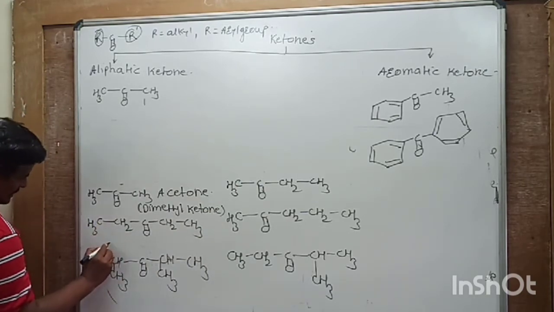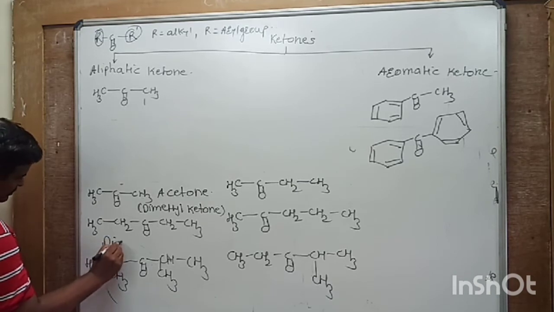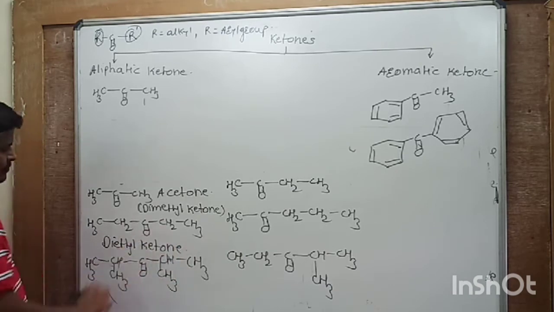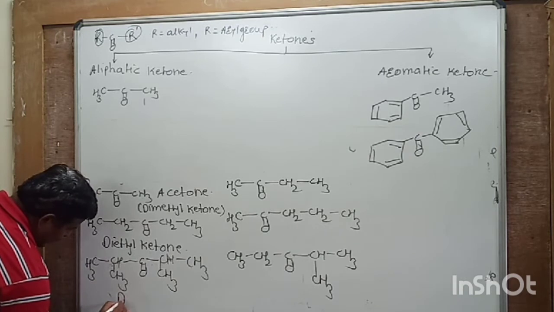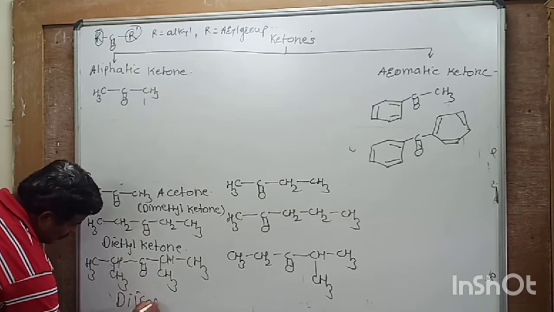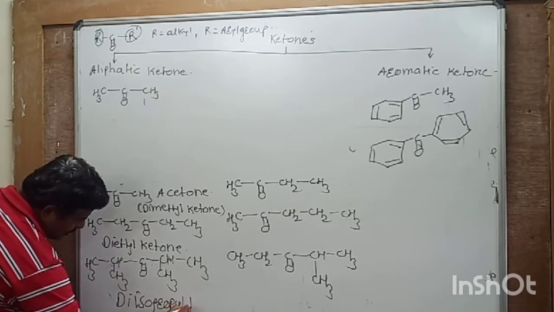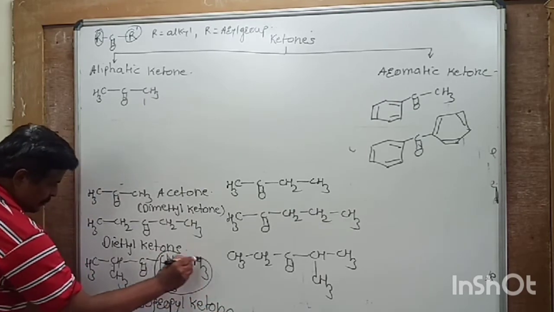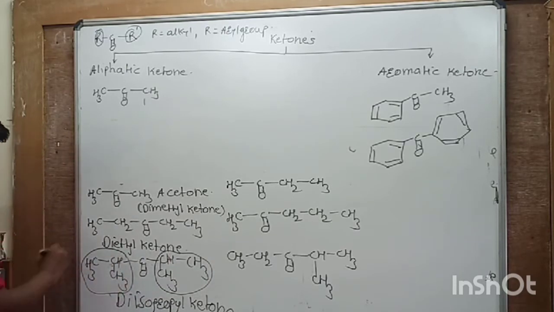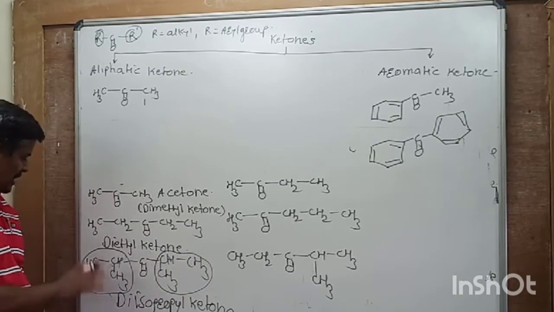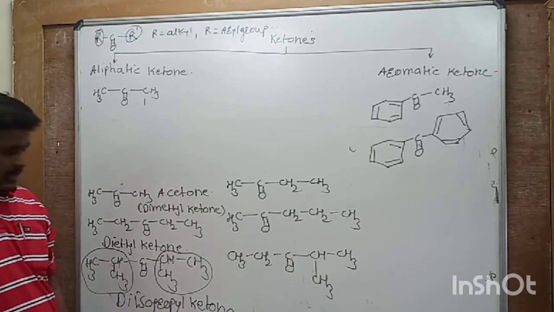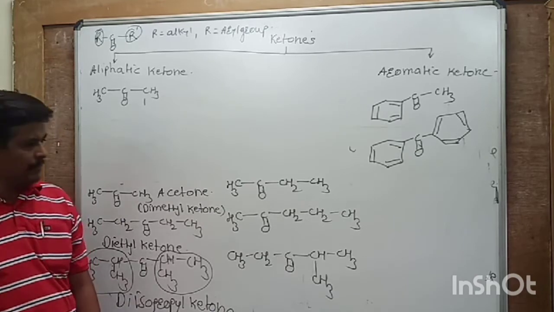In this case, this is named as diethyl ketone. This is diisopropyl ketone. This is because this is an isopropyl group, and this is again an isopropyl group. So two similar groups are present on the carbonyl carbon. Hence it is named diisopropyl ketone.